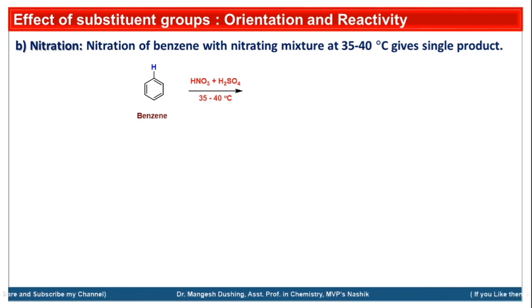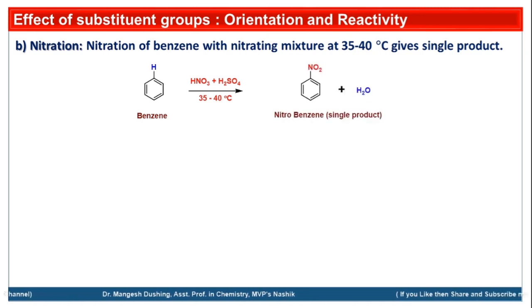this reaction will take place at 35 to 40 degrees Celsius and we will get one product, that is nitrobenzene. This is a single product because all hydrogens are equal. One of the hydrogens is replaced by the nitro group and we will get nitrobenzene as the product.